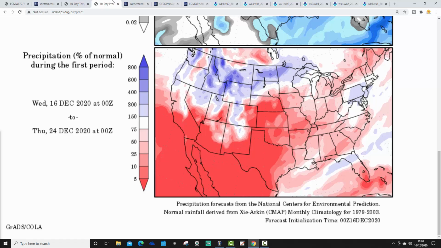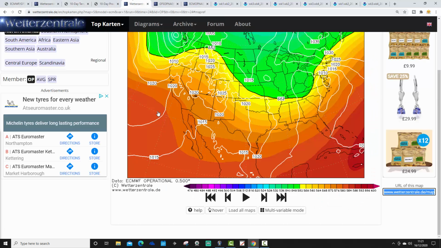Precipitation anomalies look like that. Most parts of the states are quite dry, but it is going to be wetter than average towards the northwest, and it's a little bit above average with precipitation in some of these eastern and northeastern states. And again, that is because of the snow event that we've got coming up over the next day or so.